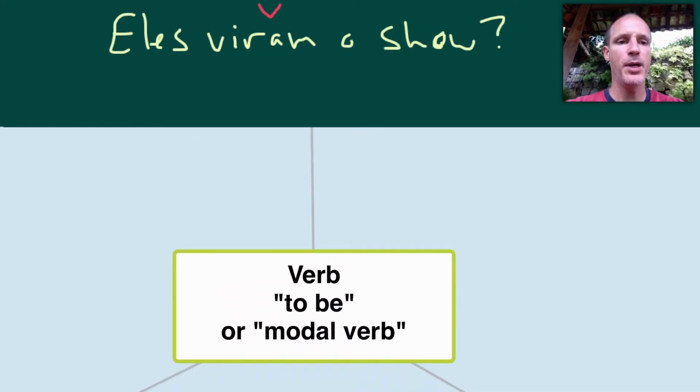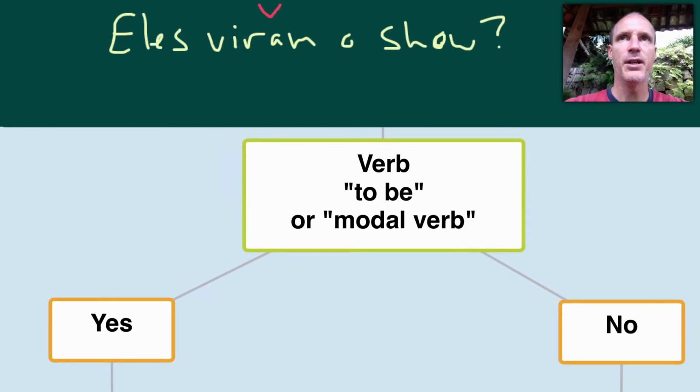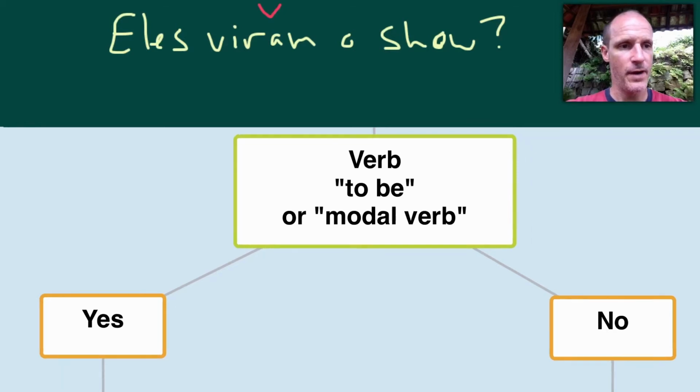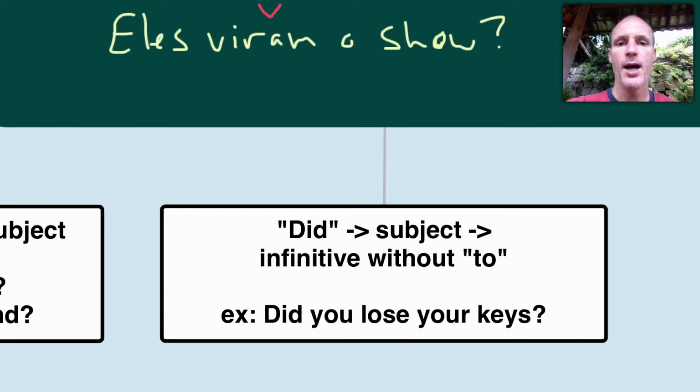Is it the verb to be or a modal verb? Well, what is the verb? Viram. That's the verb ver in the past simple. Is the verb to be? No. Is it a modal verb? No. So let's follow that. And we have come to our answer. We use did. This is our do support.